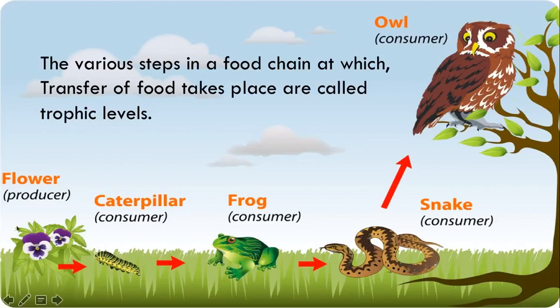So plants are the primary trophic level because they produce food. They are called the primary trophic level. The next one is the secondary trophic level. These are called the primary consumers because they consume the plant. The next one is the tertiary trophic level, followed by the quaternary trophic level.